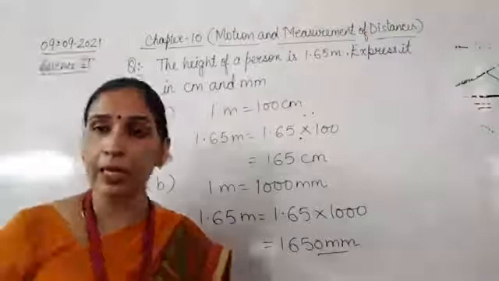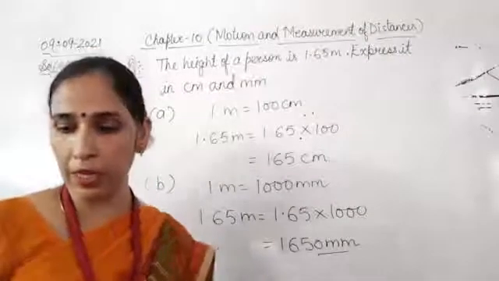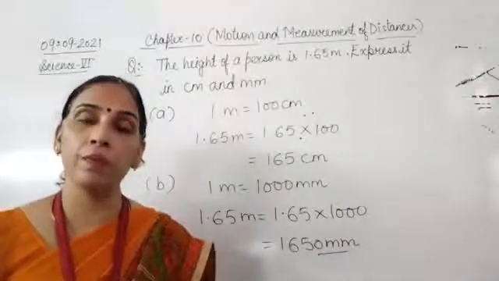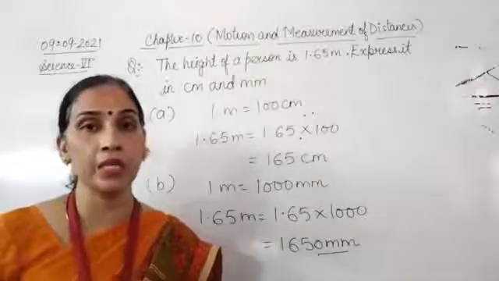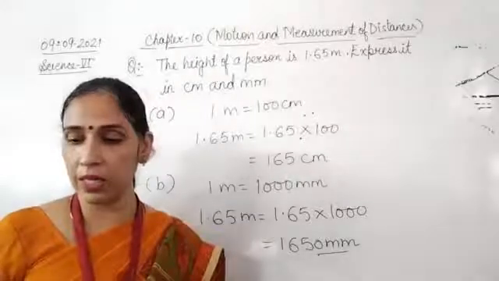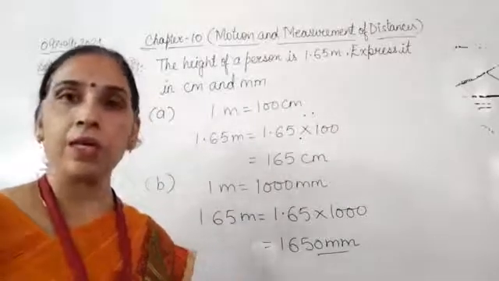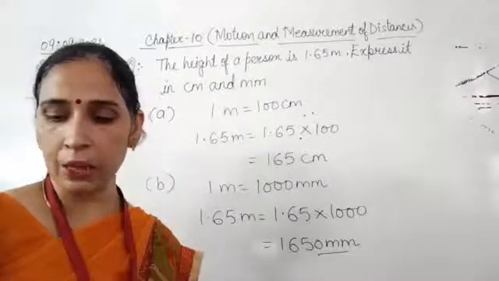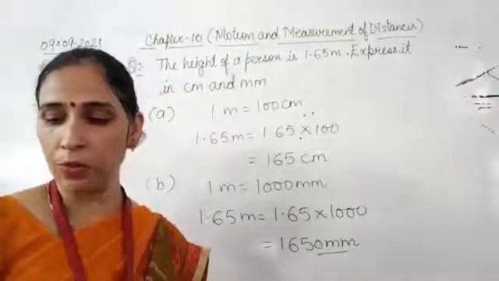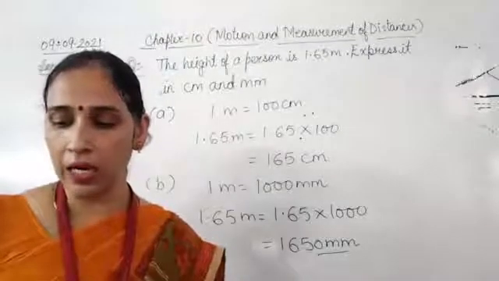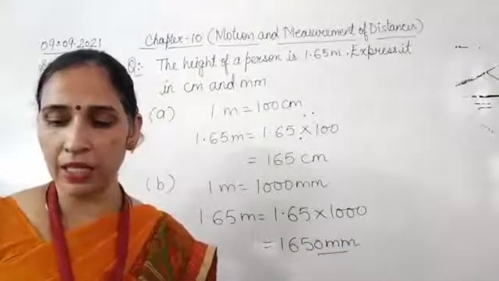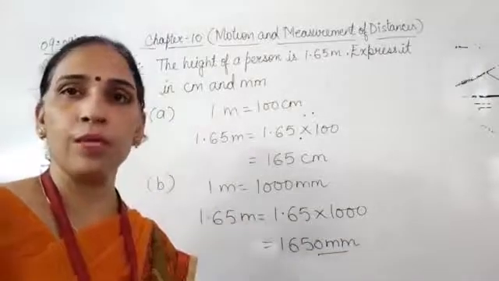So again we will do one more problem related to that only. Now the next question we are going to do is related to distance. How you are going to convert the distance into kilometer. So let's start with the next question. The distance between Radha's home and her school is 3250 meters. Express this distance in kilometers.